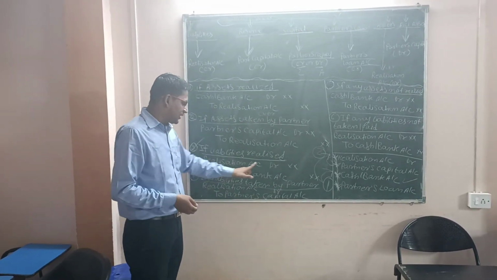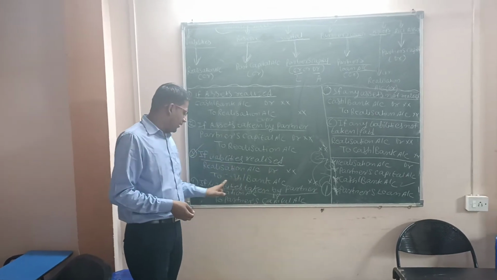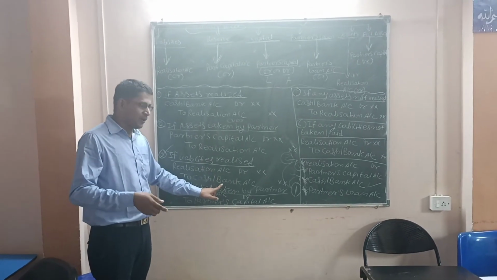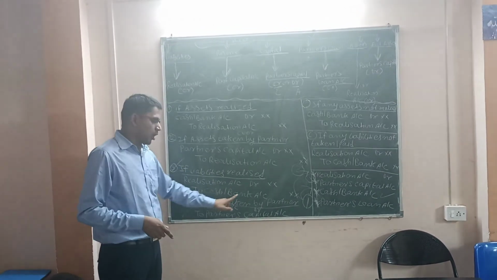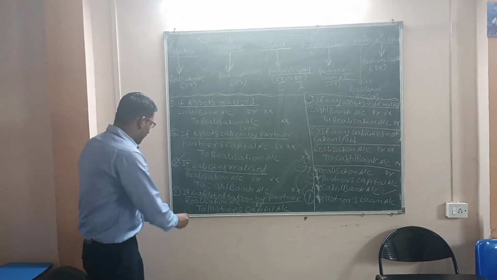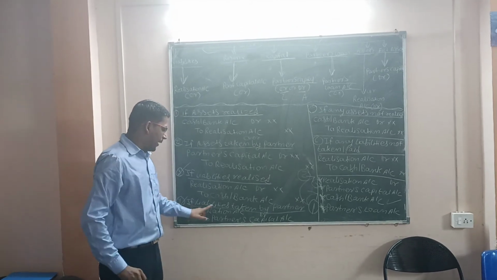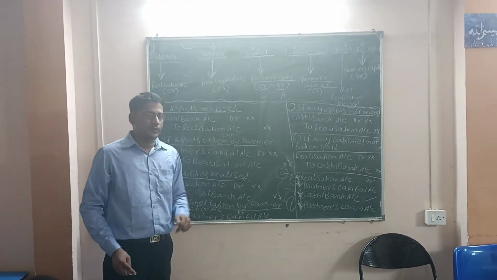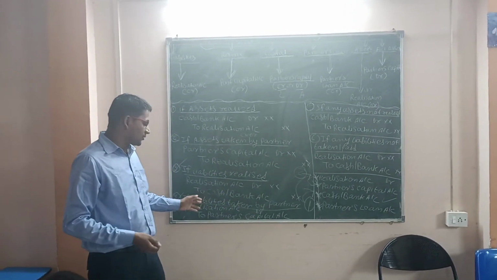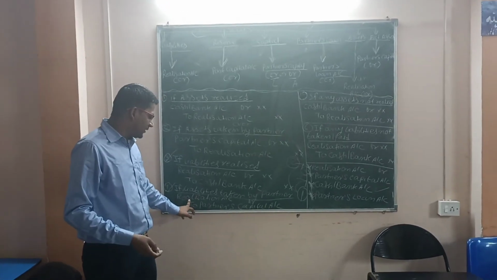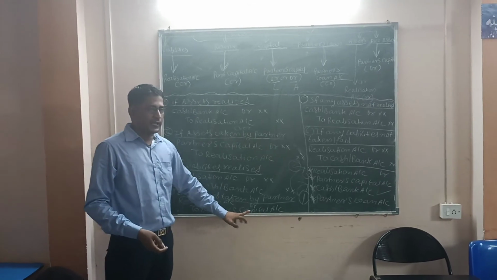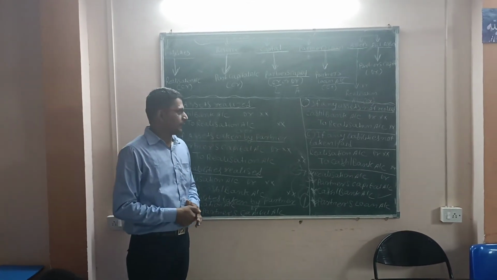That's why realization account will be debited and cash or cheque will be going outside of the organization. So realization account debit to cash or bank account. Now fourth entry we have if liability is taken over by a partner. Then if liability is taken over by the partner, then realization account debit to partner's capital account, entry we have to pass.